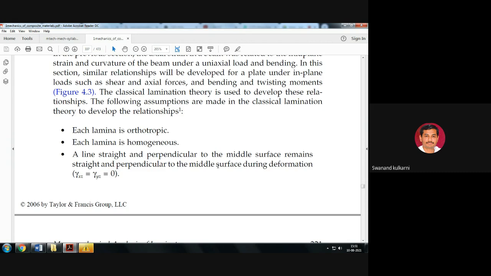That's why the assumption is made that each lamina is orthotropic, so for the perpendicular direction, properties are considered equal. Then each lamina is homogeneous. Material is homogeneous because in all the applicable equations we consider that though it is anisotropic, it is homogeneous.